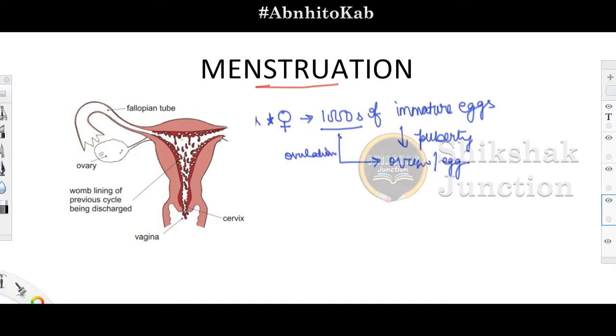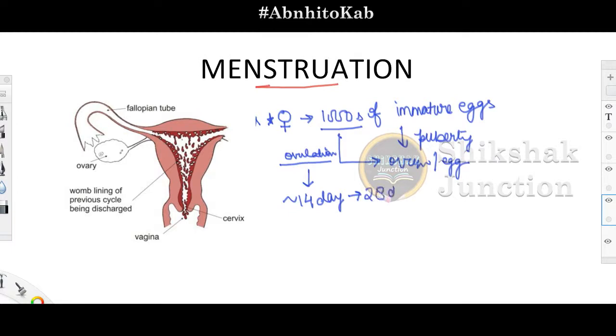Now this ovulation process does not happen all the time. This also you have to keep in your mind. This ovulation does not take place every day after puberty, but it happens approximately on the 14th day of the beginning of the menstrual cycle, that is approximately of 28 days.